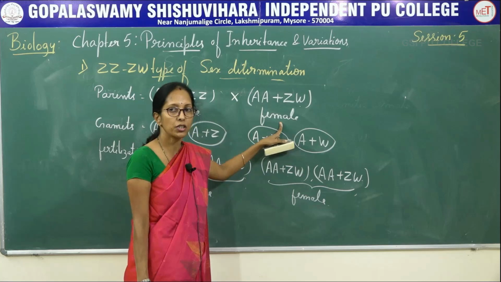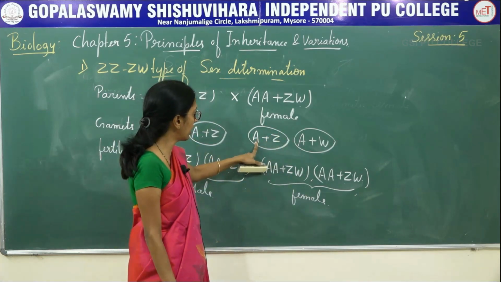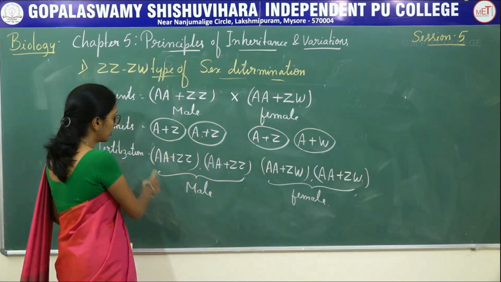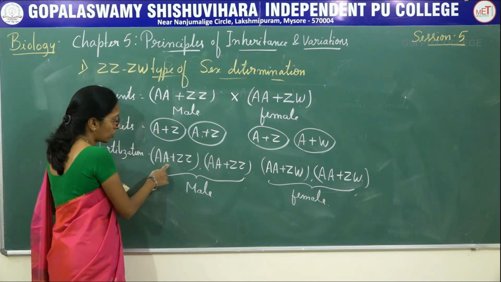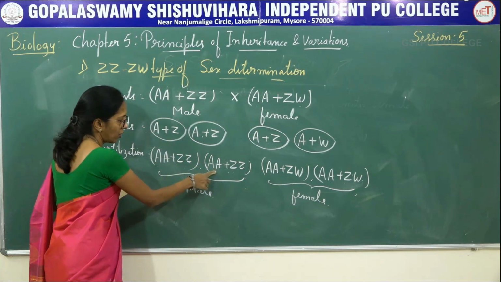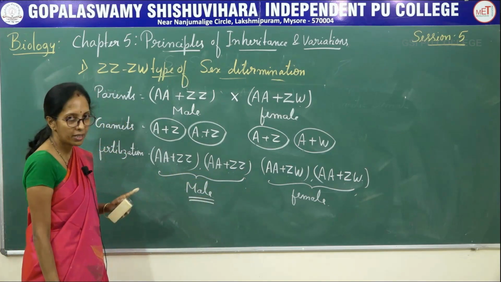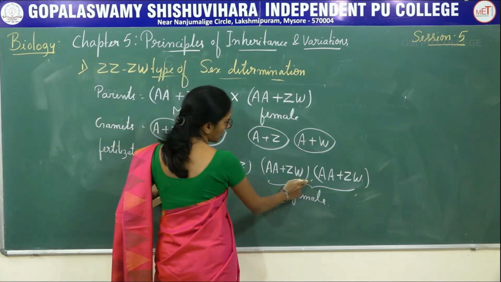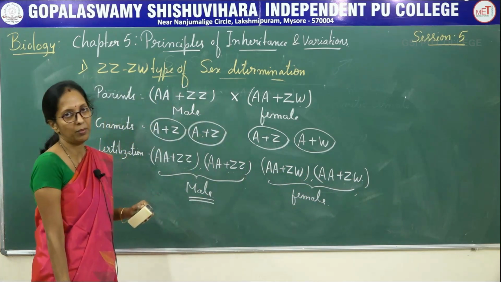Female has a capacity to produce two types of gametes: A plus Z, and A plus W is another type. And during the fusion, A plus ZZ indicates the individual is male, and A plus ZW indicates this is the female.